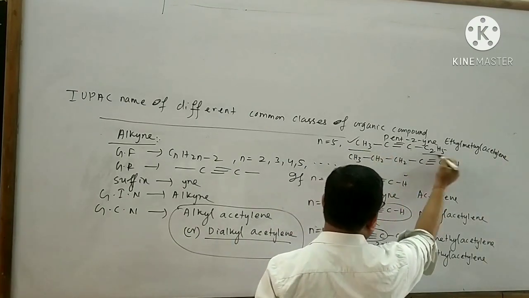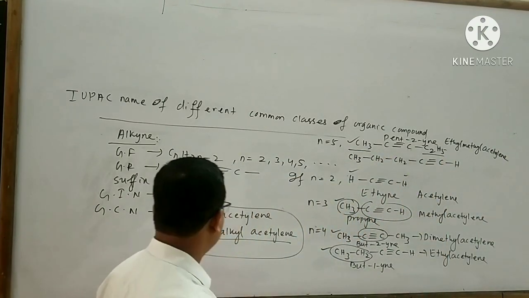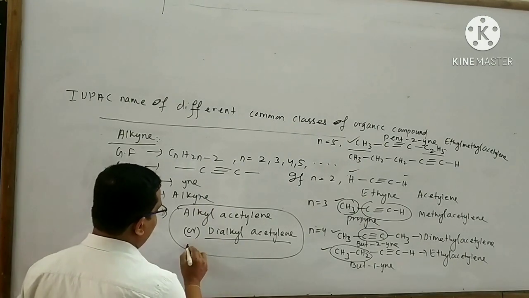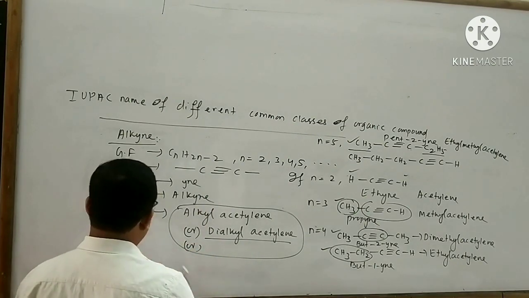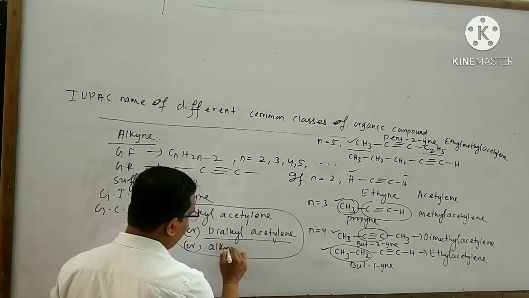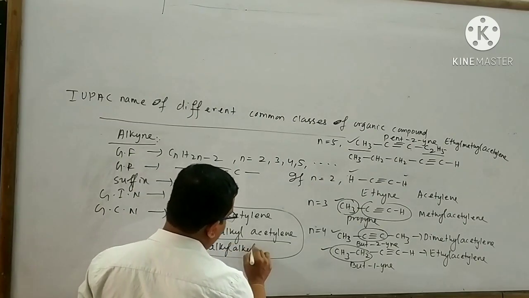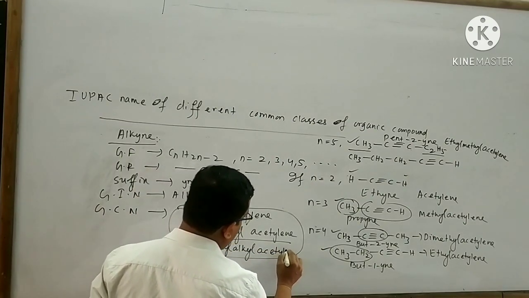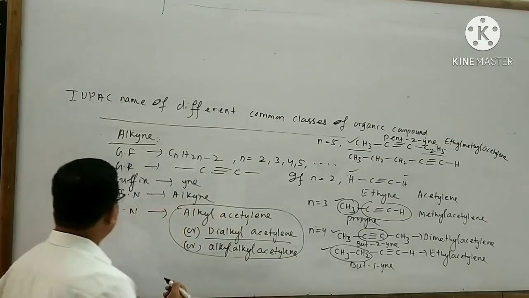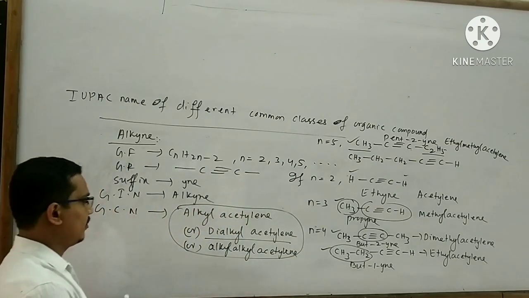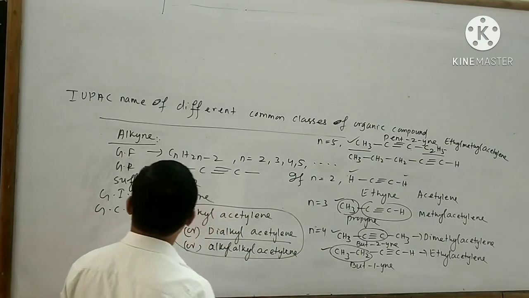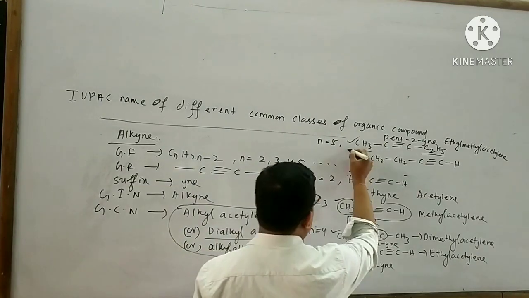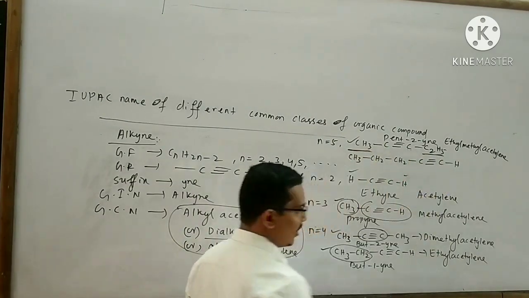Here two alkyl groups are different. For this I can also write alkyl alkyl acetylene. This is also another general common name. Look at that, here two alkyls are different.